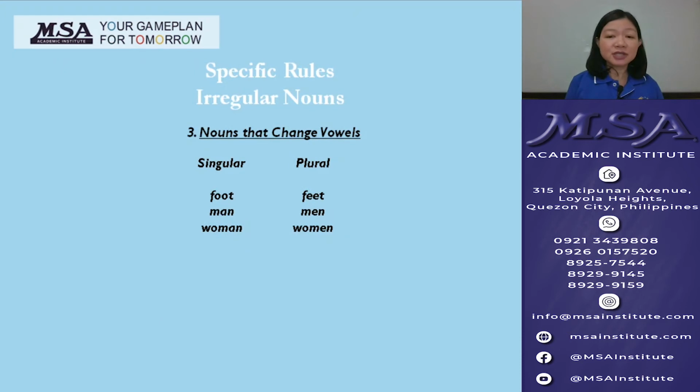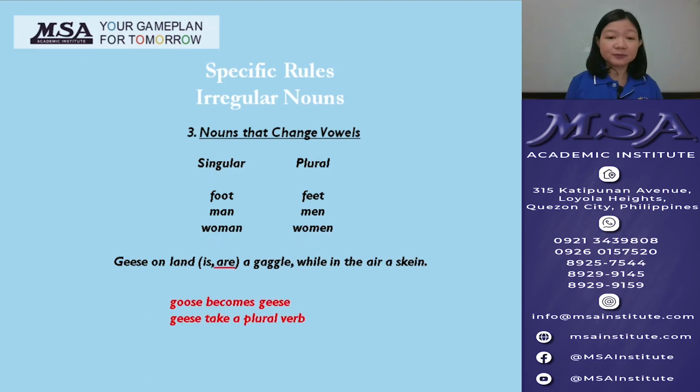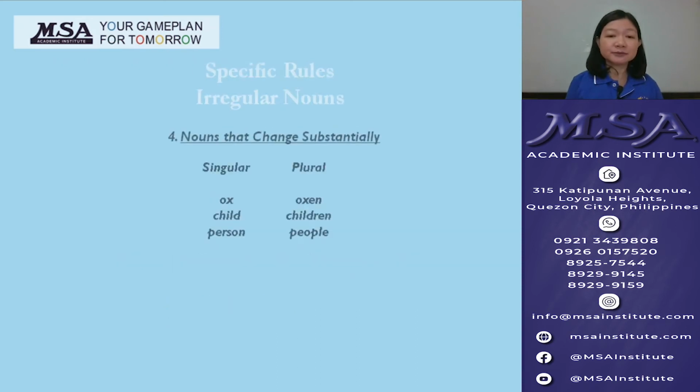Third is the noun that changes vowels. For example, foot becoming feet. What is the correct verb in this sentence? Geese on land are a gaggle, while in the air a skein. Goose singular becomes geese plural, so geese take a plural verb.